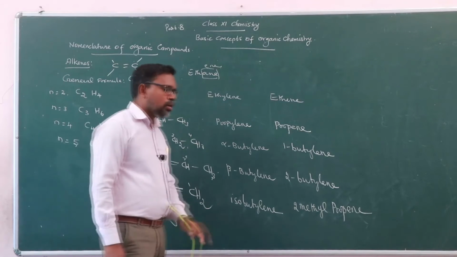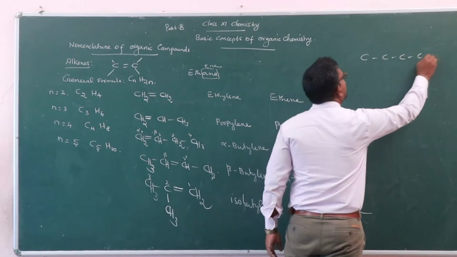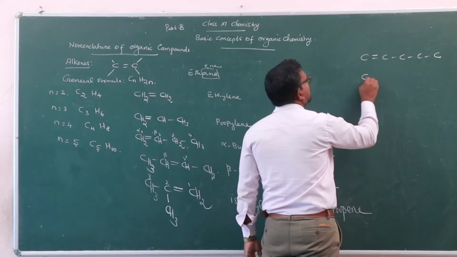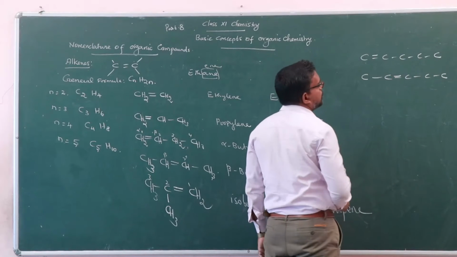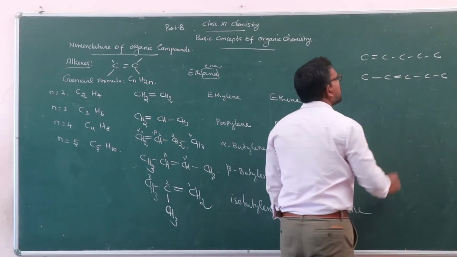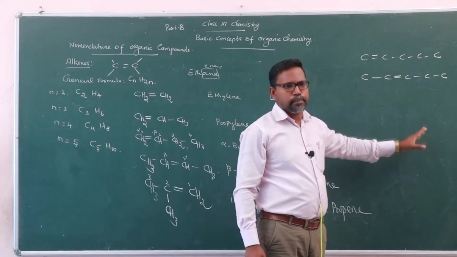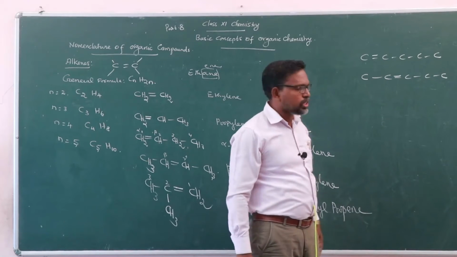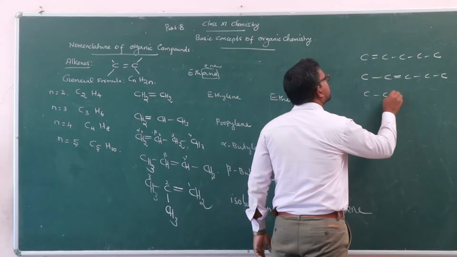You practice carbon number 5 like this: totally 5 carbon atoms. The double bond can be present at any one of the places. Again 5 carbon atoms, second position double bond. Suppose you put a double bond here, then reverse the numbering of the compound. You put the double bond between carbon number 2 and 3. Then you put one substituent.